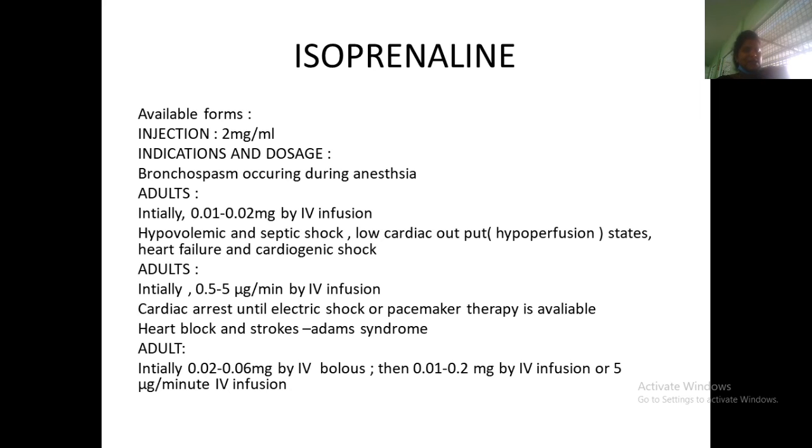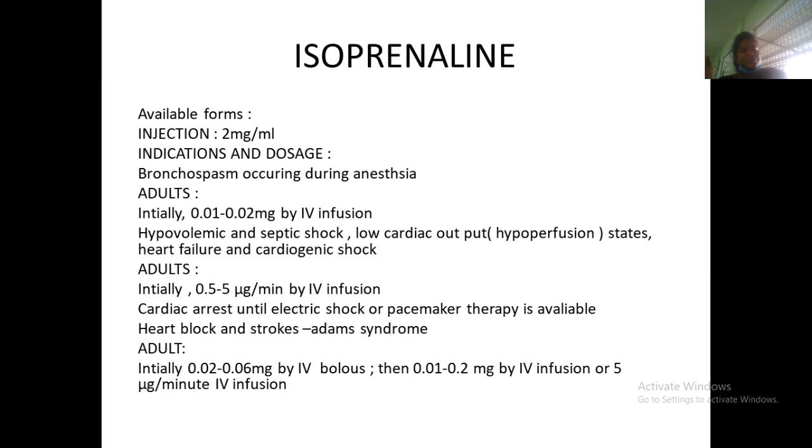The next, isoprenaline. Isoprenaline is available as injection, 2 mg per ml. It is given when the patient is under anesthesia and may go into bronchospasm. To relieve that bronchospasm, isoprenaline is given. Initially a mild dose, 0.01 to 0.02 mg by infusion, can be given.